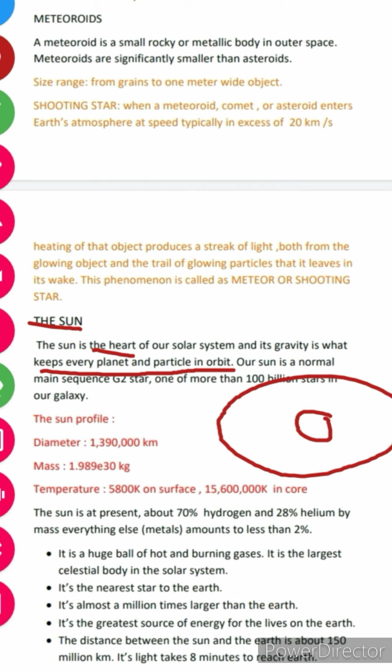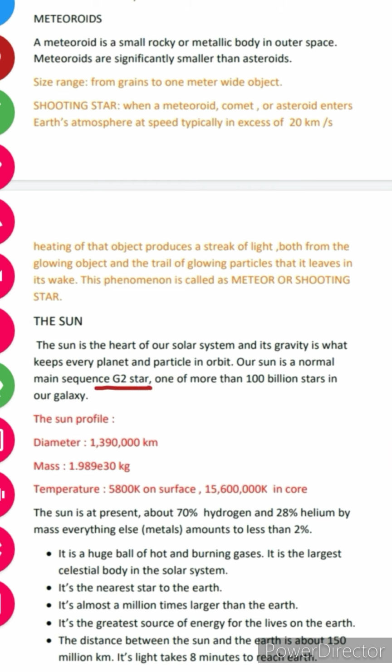Our sun is a normal main sequence G2 star, one of more than 100 billion stars in our galaxy.